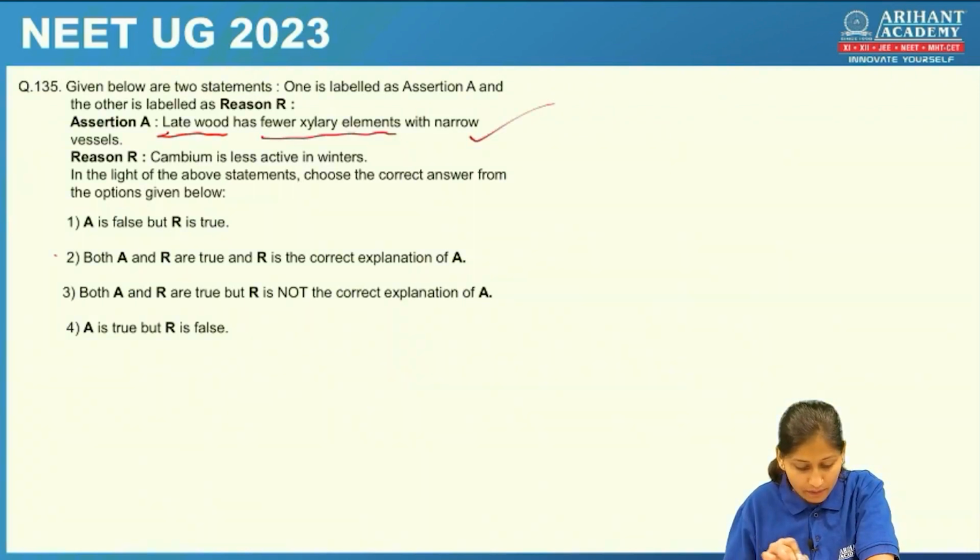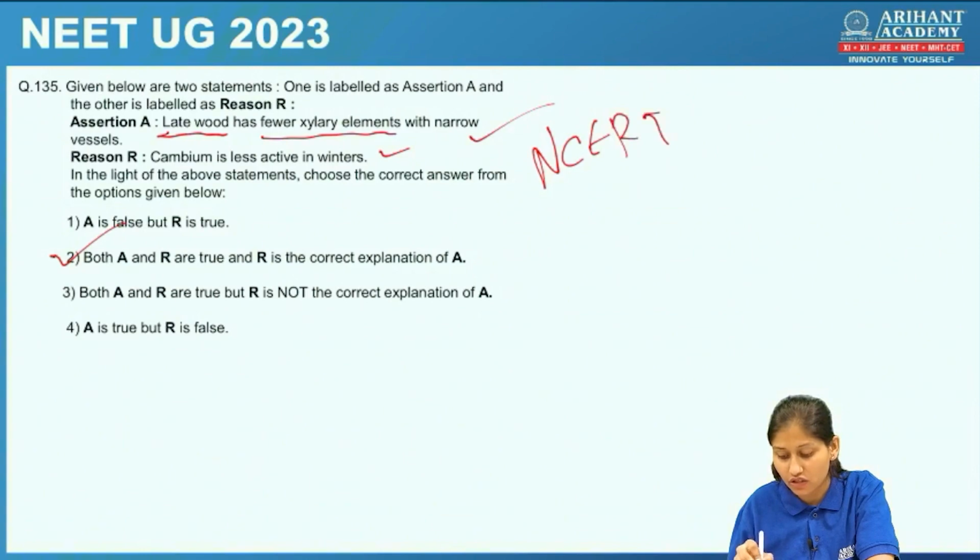This is the right statement. Then reason: cambium is less active in winter. Yes, students, this is also a right statement. So both are correct and both are interrelated. Assertion and reason are true, and reason is the correct explanation for the assertion. Even this is an NCERT direct statement. You can check that.